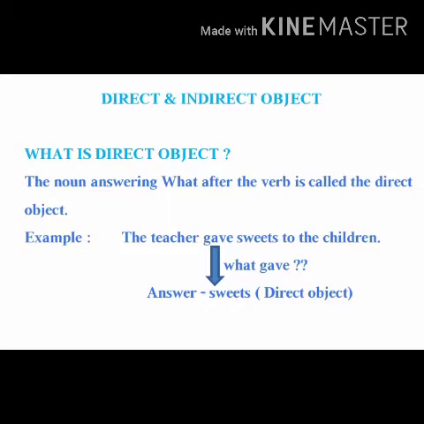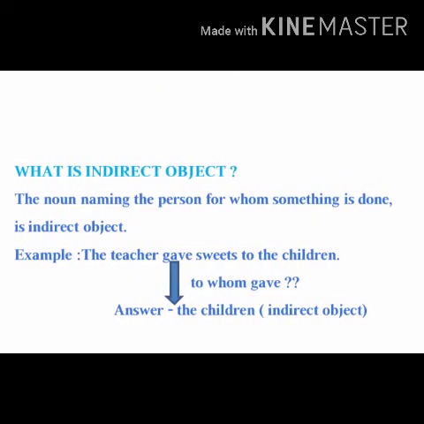Okay. Now let's see what is an indirect object. The same example I'll be telling once again. Here we have to ask our verb by putting to whom gave, to whom, from whom, for whom. This type of questions, whenever you are getting the answer after putting the question, the answer would be the indirect object in that particular sentence.